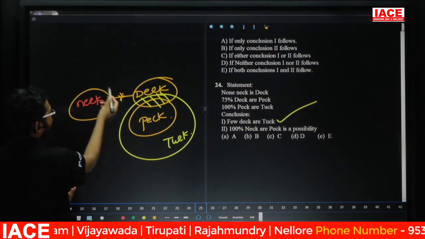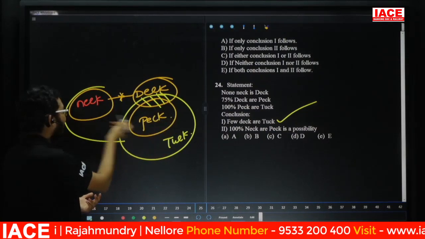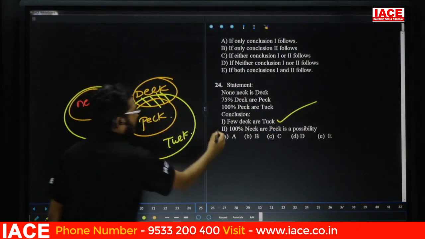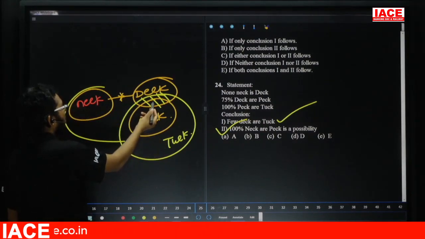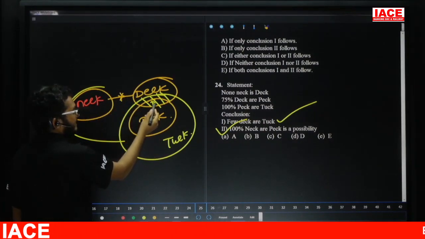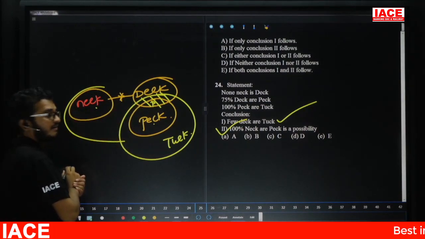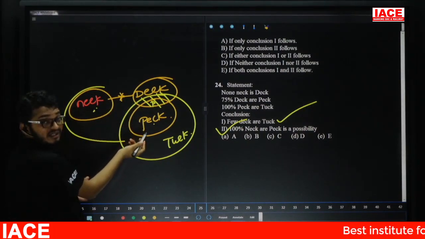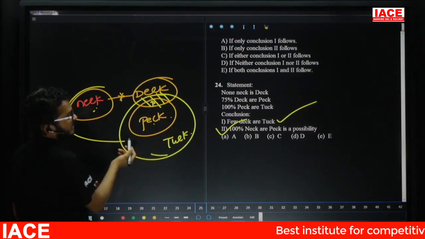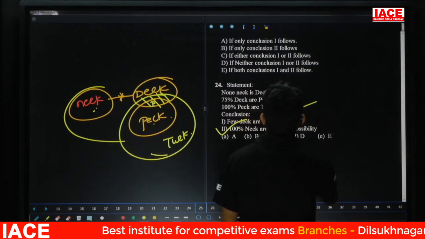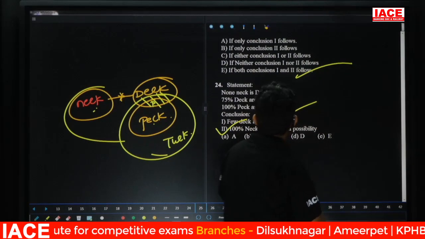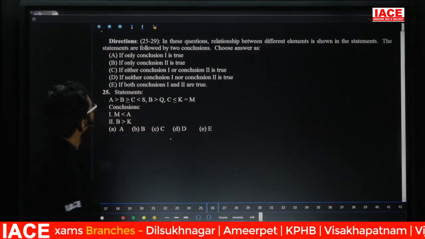Yes and no. Why? Can I draw a diagram like this? All neck or peck is a possibility, true. And if they mention all peck or neck is a possibility, wrong. Why? No deck is a neck means in deck, some part of peck is not neck. But here neck to peck we can't say. Then all neck being peck is a possibility. Yes. Then answer is what? Both are true. Both are true means answer is Option E.